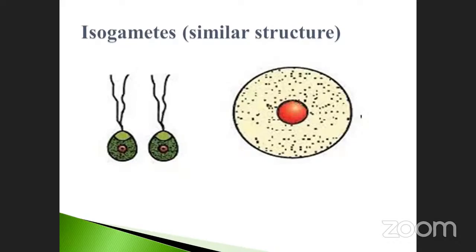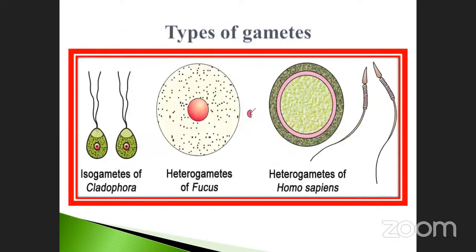What about this one? Egg. Already you know about this, it is also in human beings. We can easily differentiate, and the size is different also.